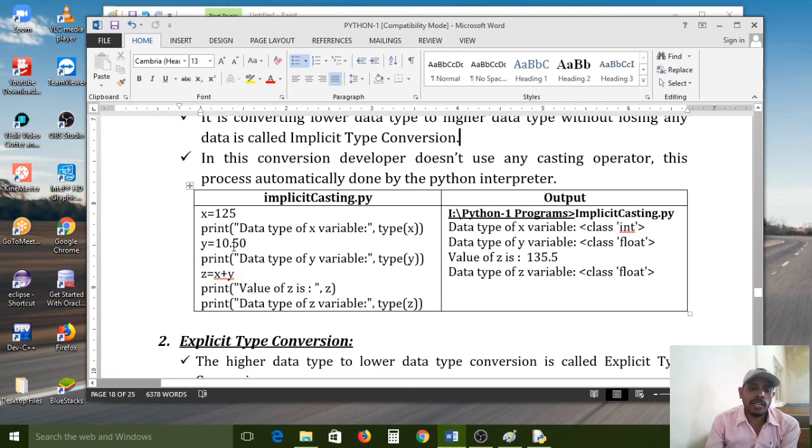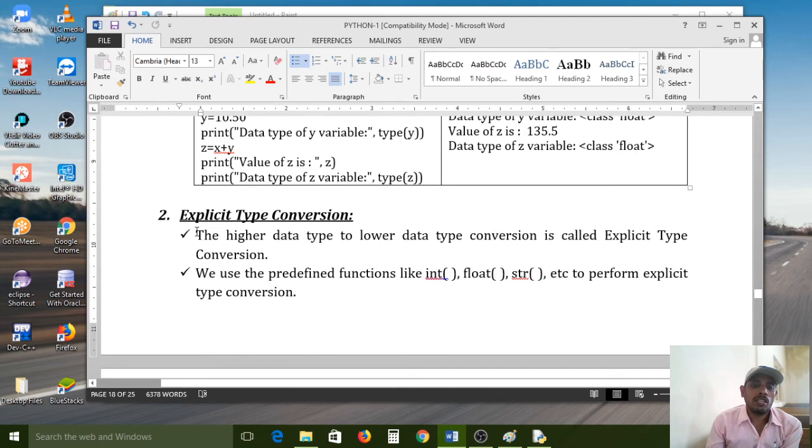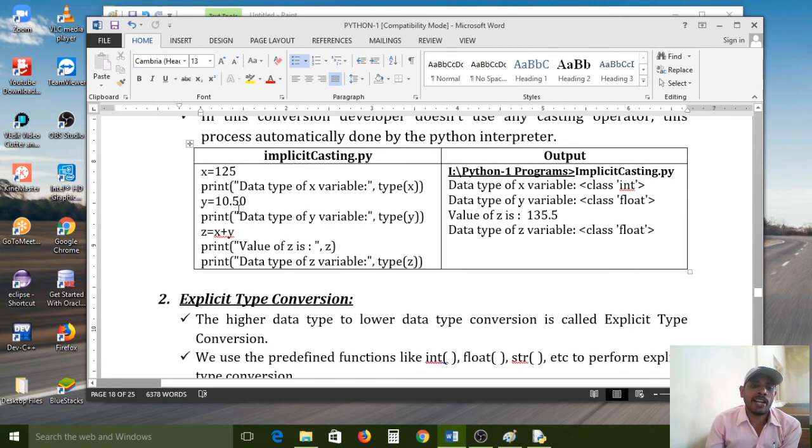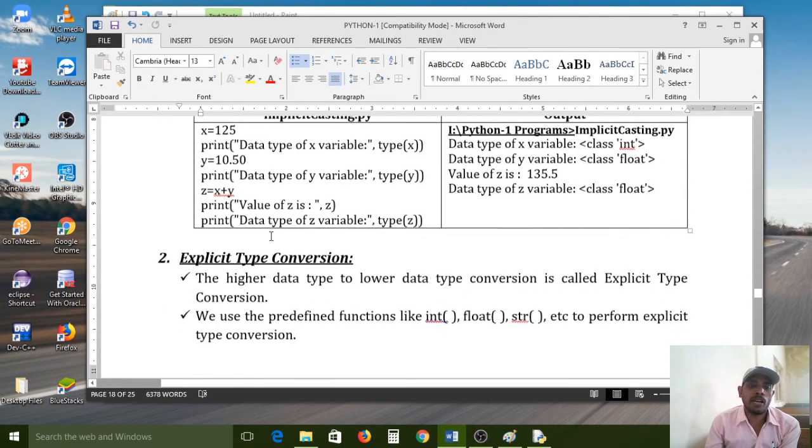But internally it can assign the data type also. If you want to maintain fraction parts also, then you need to assign the related float data type variable. If you don't want to maintain the fraction part, then simply you can assign an int data type variable. So that is the meaning of implicit type conversion.